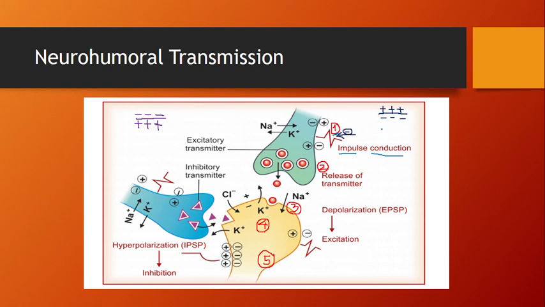First, there is the resting membrane potential. What do you mean by resting membrane potential? In the resting membrane potential, the extracellular fluid mostly has sodium and the intracellular fluid has potassium ions. The inside of the neuron is minus 70 millivolt. So the resting membrane potential is minus 70 millivolt.